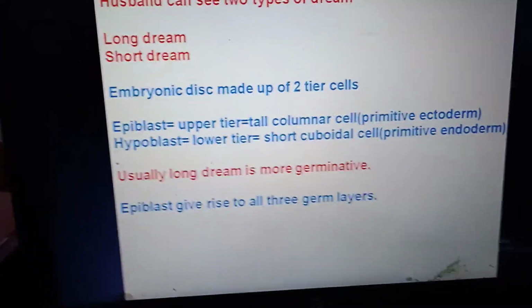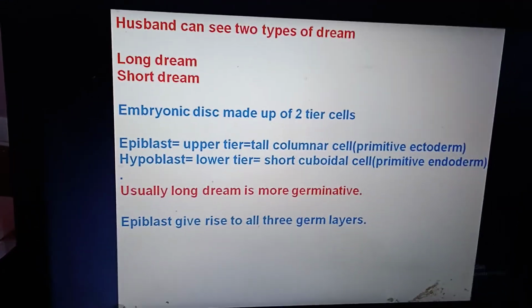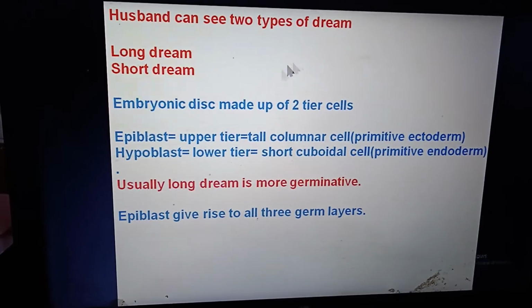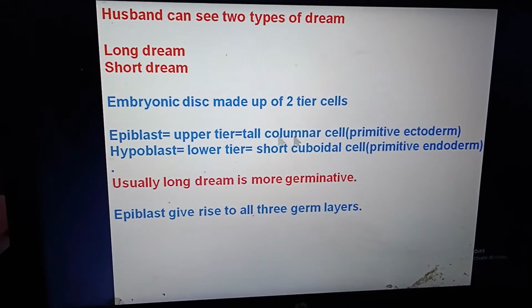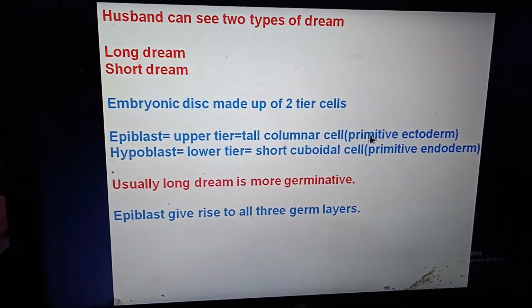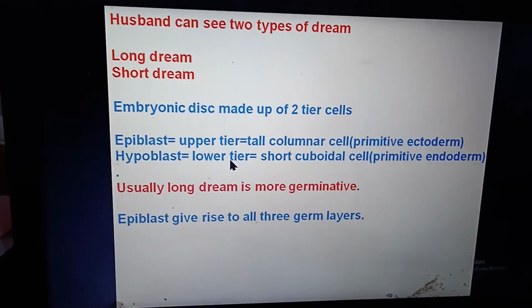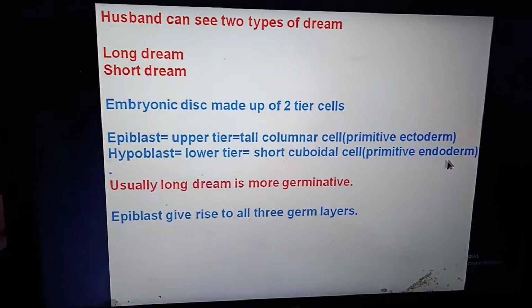The husband can see two types of dream, long dream and short dream. Just like the embryonic disc is made up of two tier cells, like a double story building. Epiblast, the upper tier, has tall columnar cells and is said to be primitive ectoderm, and hypoblast, the lower tier, has short cuboidal cells and is primitive endoderm.